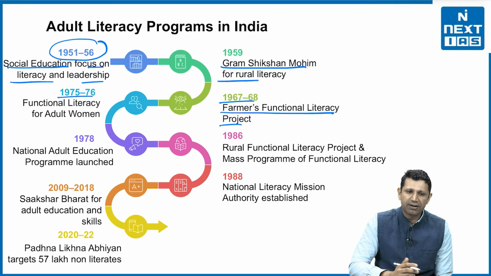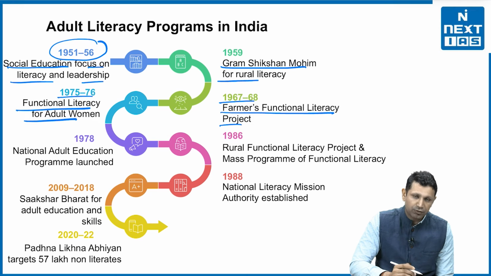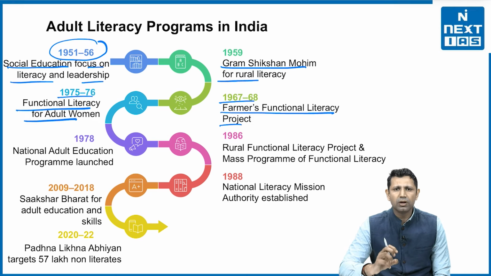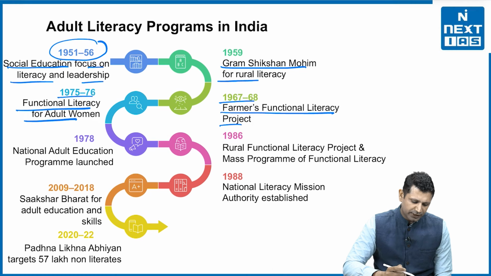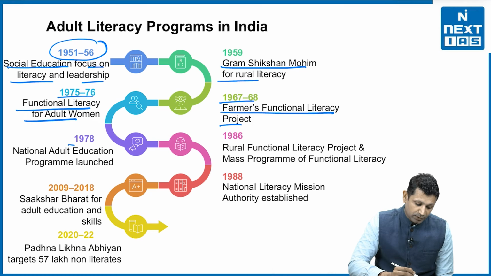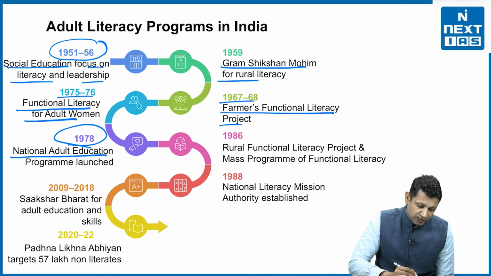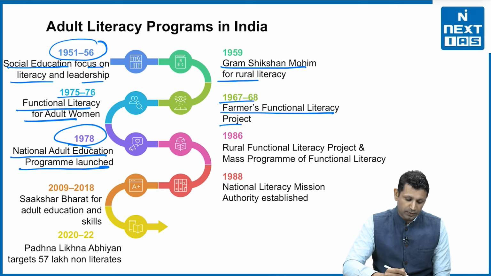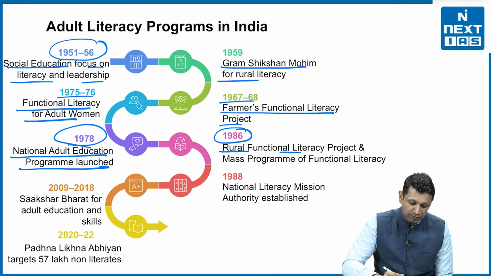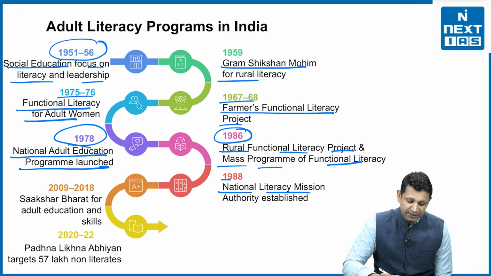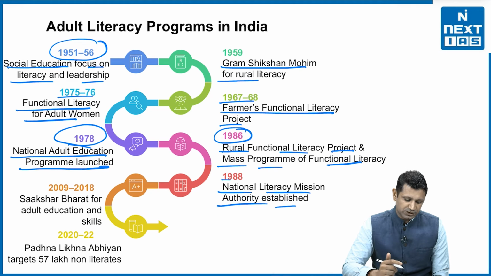Then in 1975-76, functional literacy for adult women was taken up to make women literate. Then in 1978, the National Adult Education Program was launched. In 1986, the Rural Functional Literacy Project and the Mass Program for Functional Literacy were launched. Then in 1988, the National Literacy Mission Authority was established.